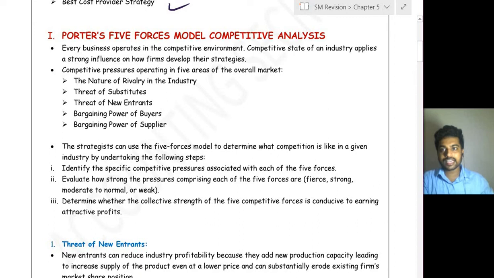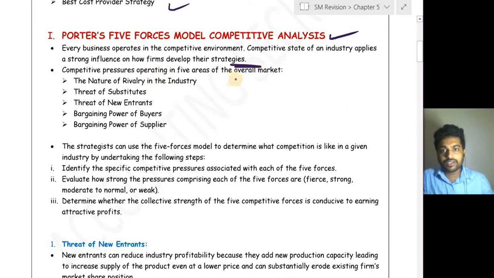First, let us see what exactly Porter's five forces model of competitive analysis says. Every business operates in a competitive environment. The competitive state of an industry exerts a strong influence on how firms develop their strategies. In simple terms, any organization's strategy will be based on the competitiveness of that particular industry, whether the industry is attractive to earn profit or not, whether the profitability is high or low, and whether the competition is high or low. Based on all these aspects, a firm operating in a particular industry will formulate a strategy.